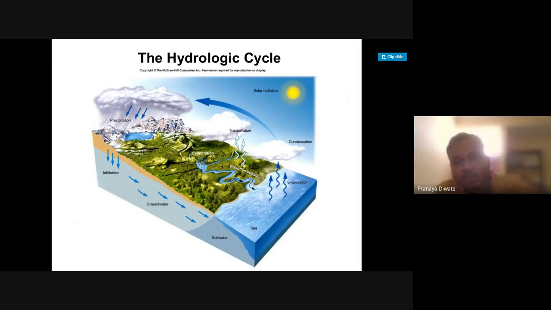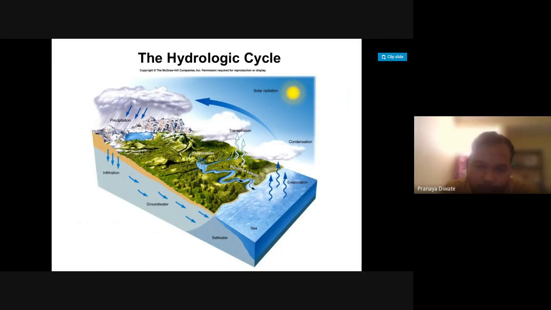Like you have the systems of atmosphere, oceans, that is the hydrosphere, atmosphere, lithosphere. The water is moved around all these spheres by solar radiation, or sun energy. The sun is very important, and this energy controls all this.